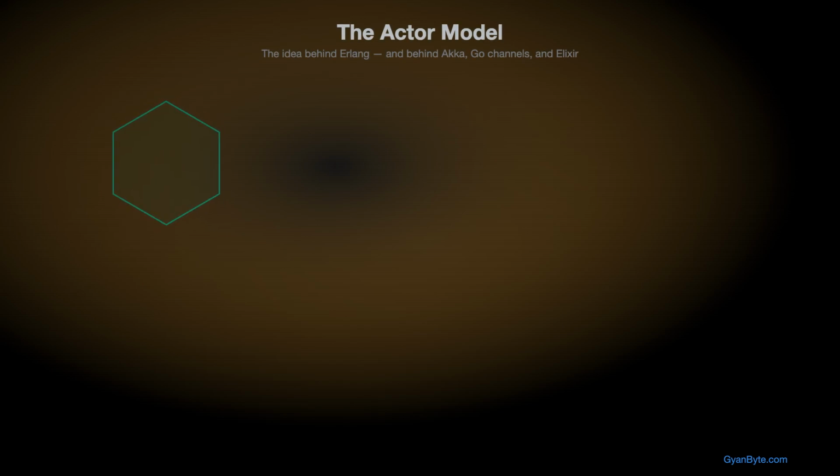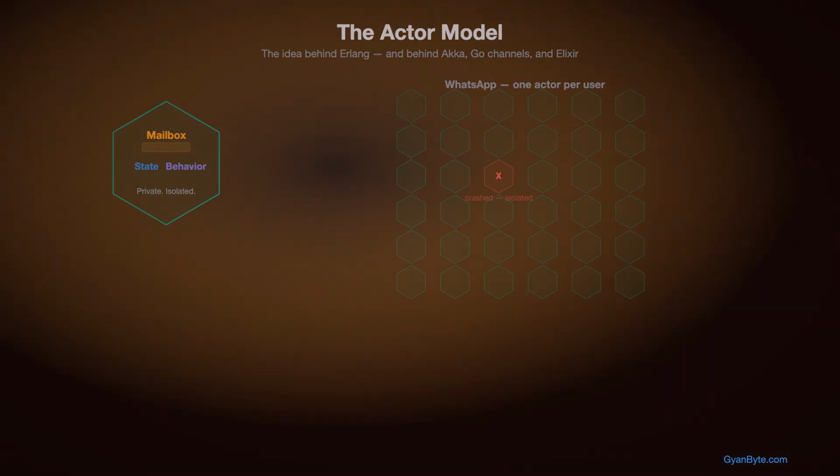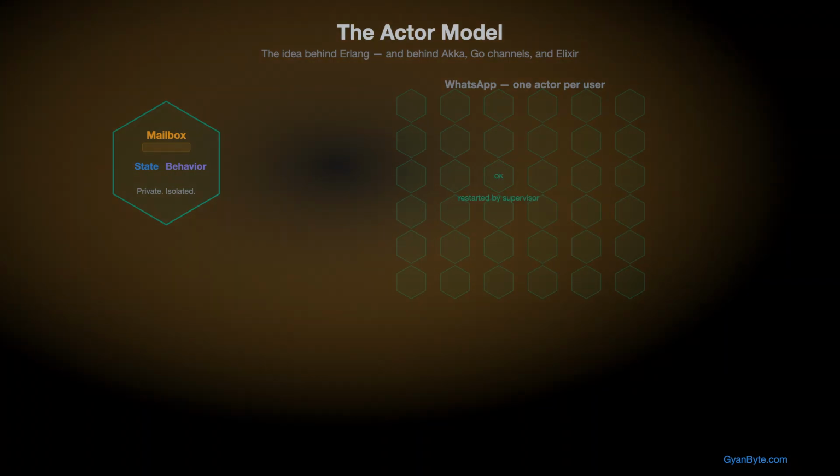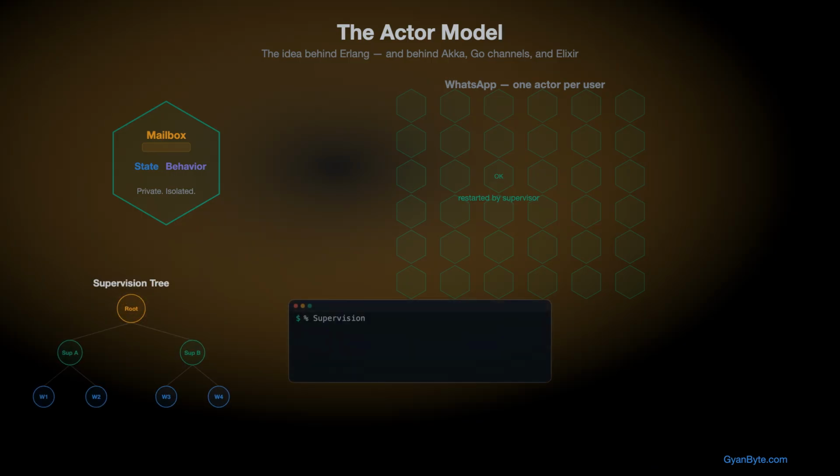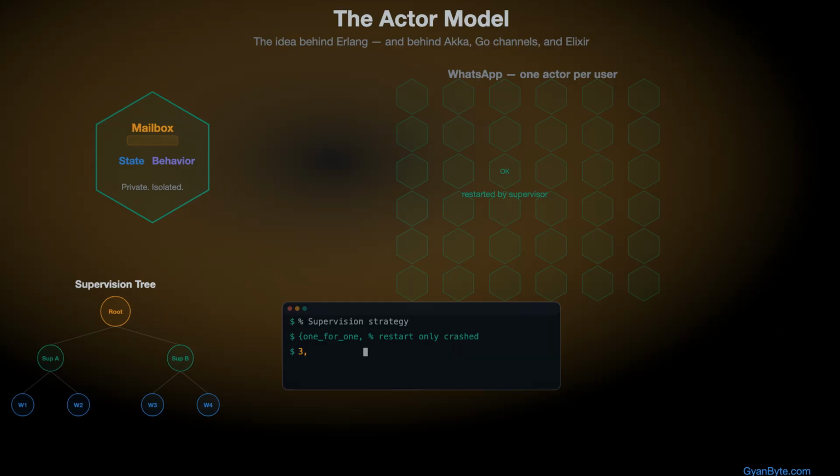An actor is simple. Private state. Nobody else touches it. A mailbox receives messages. Behavior decides what to do with them. It can send messages. Create new actors. That's the whole model.